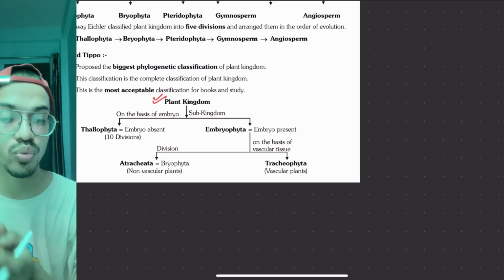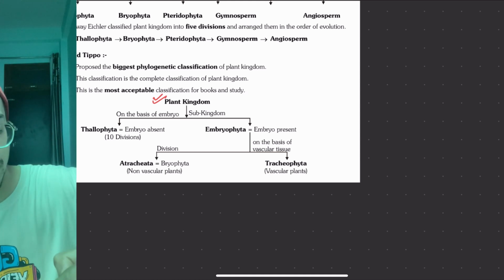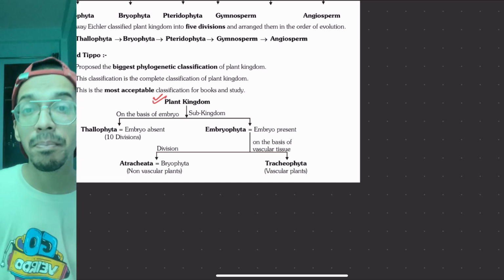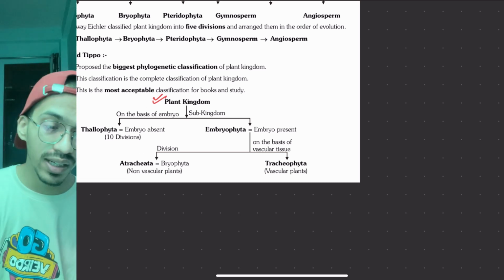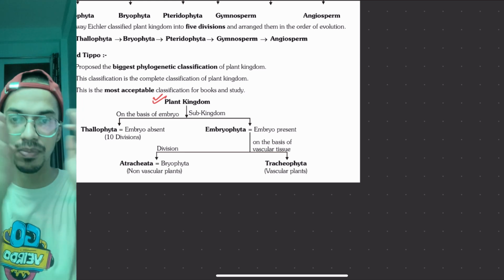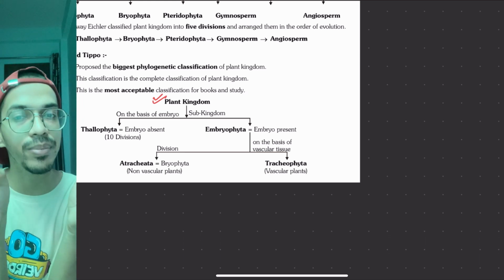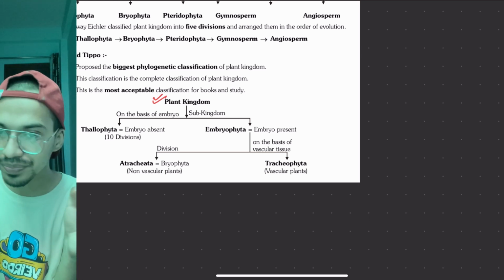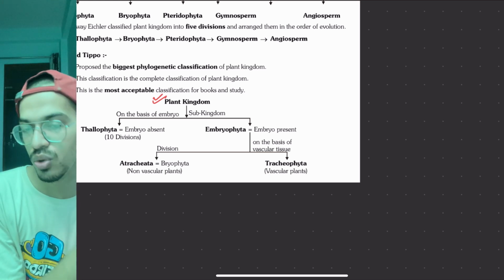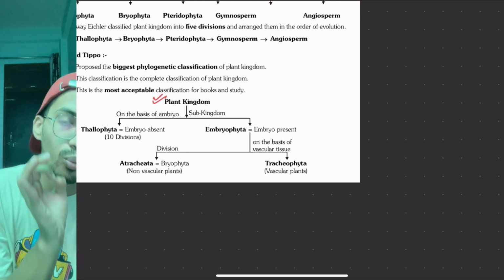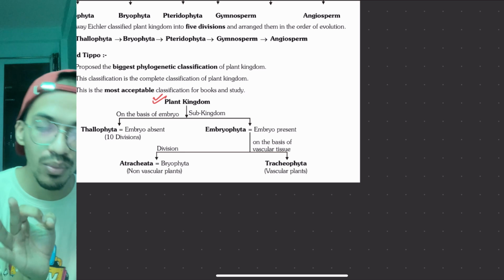Now this Oswald Tippo one you have to remember better. He classified in a much better way, with much better understanding. So what was the classification? He divided the plants first on the basis of whether the embryo is present or not. The thallophytes do not have an embryo, and everyone else has an embryo. Next, they are classified on the basis of whether they are vascular or avascular.